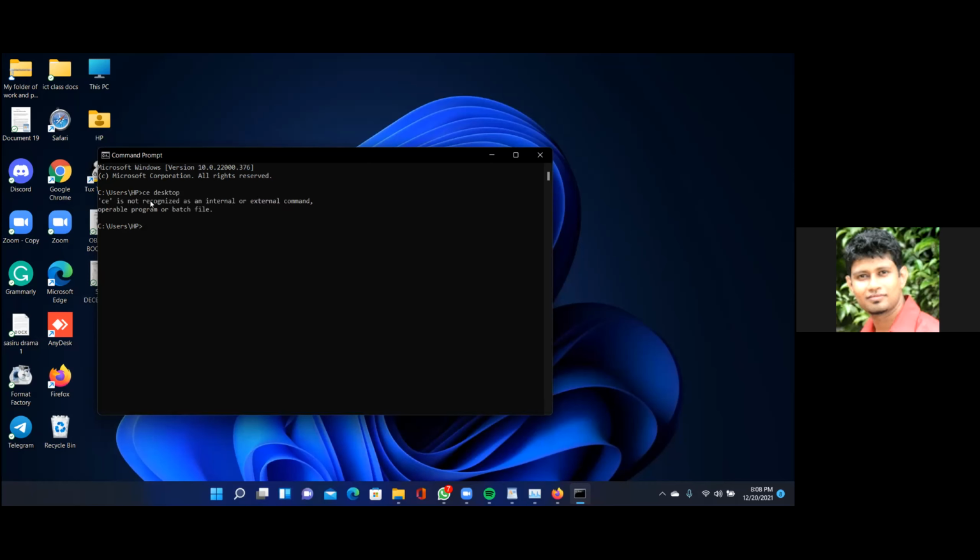That is the nature of the command line: if you have made an error, you can't go and correct it. You have to retype the command. CD space desktop. Then press enter and you can see you are in the desktop now.